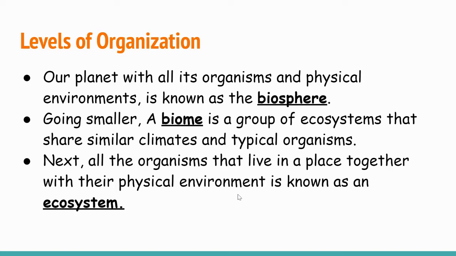There are definite different levels of the ecosystem. Our planet, with all of its organisms in the physical environment, is our biosphere. That's how big it is. Going down to the next level, a biome is a group of ecosystems that share similar climates and typical organisms. From there, we can go even smaller. All the organisms that live in a place together with their physical environment is known as an ecosystem. We're going to touch on biomes and ecosystems later.